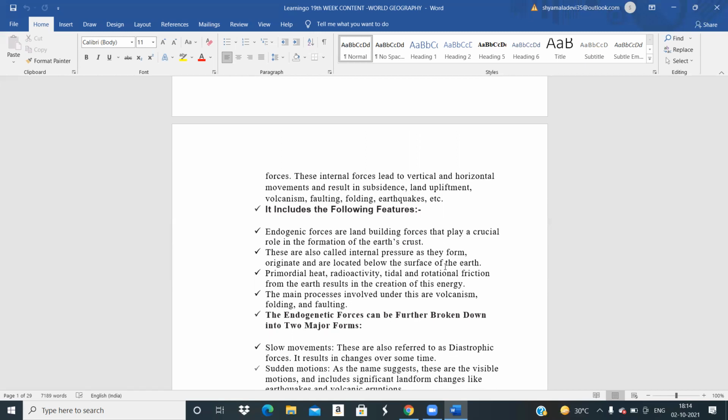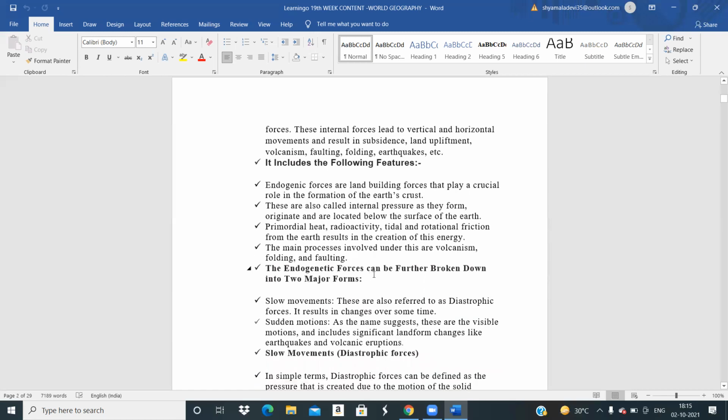Then you have heat, radioactivity, and tidal and rotational friction from the Earth, which result in the creation of this energy. So why does this energy come into existence? Because of the radioactivity. You also have tidal and rotational friction. That means the Earth is constantly moving, because of which this can also take place. So the main processes involved are volcanism, folding and faulting. Faulting refers to the cracks that can occur.